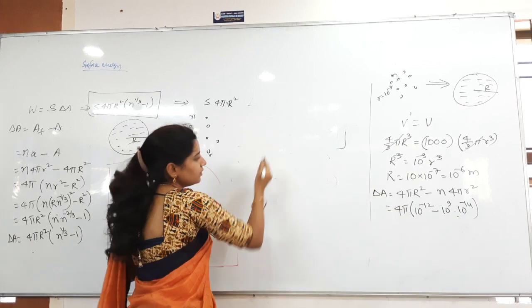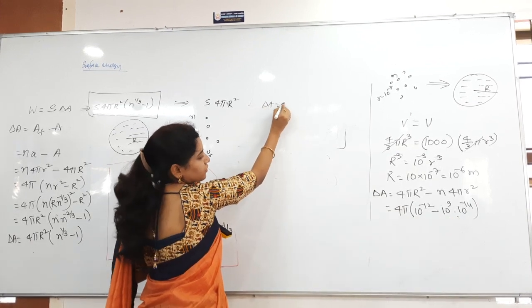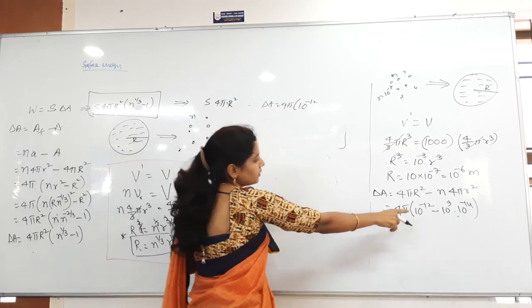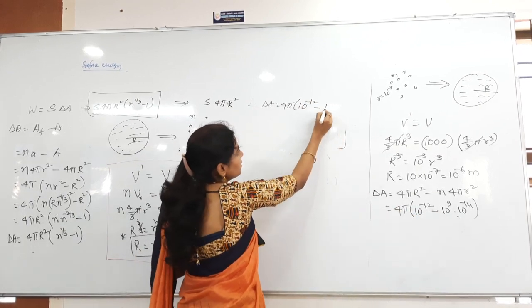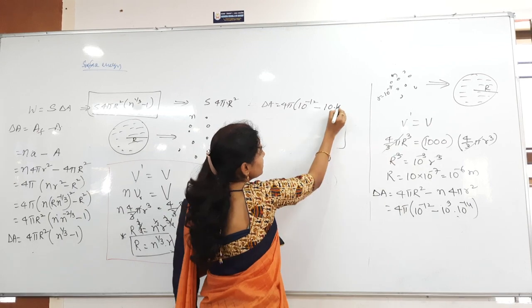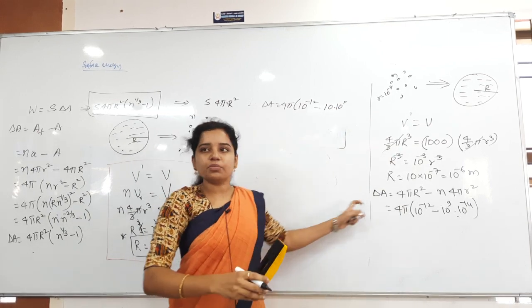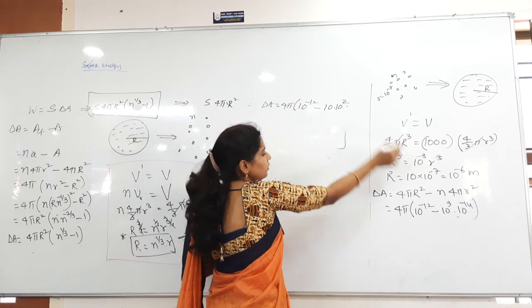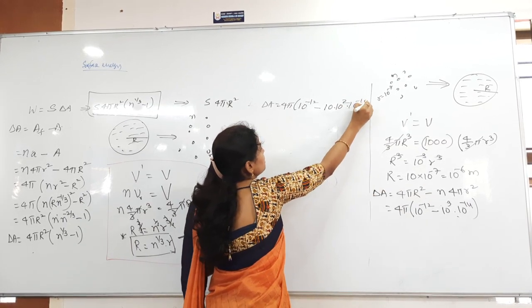See that, delta A equals 4 pi into 10 power minus 12. This one I will write as 10 into, how much? 10 cube, nothing but 10 into 10 square, into 10 power minus 14 already there.